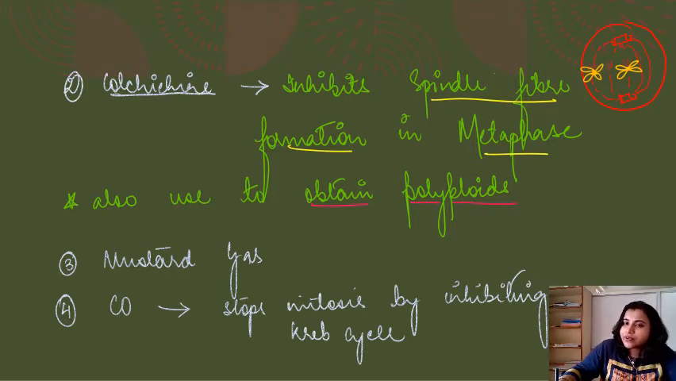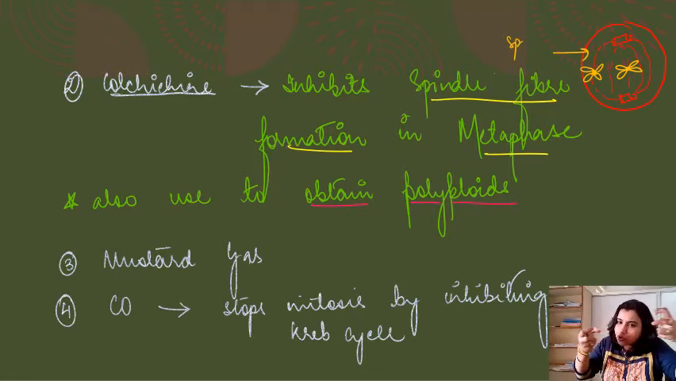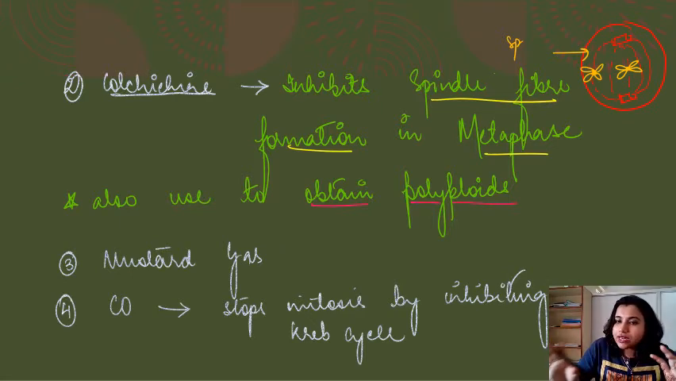What is the function of this thread-like structure, which we call the spindle fiber? It is to pull the chromosomes towards the opposite ends, so that when the cell division is completed, both the cells will have an equal number of chromosomes. That's why this division is also known as equational division, right?